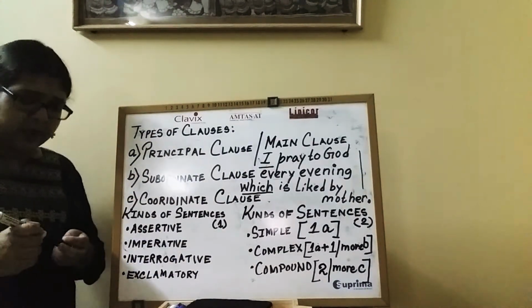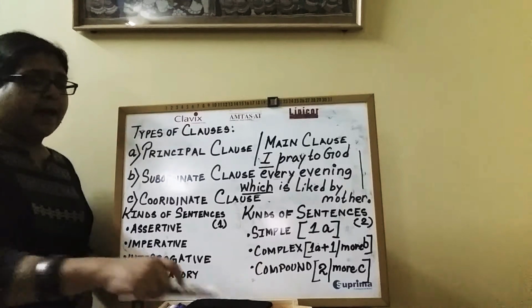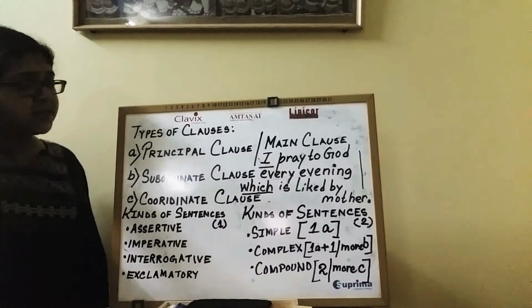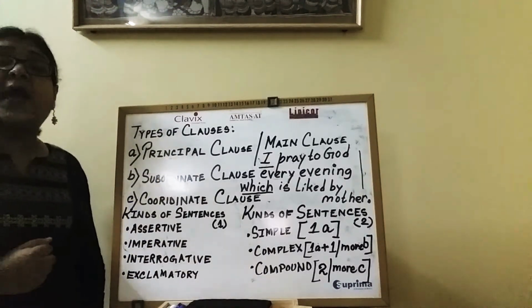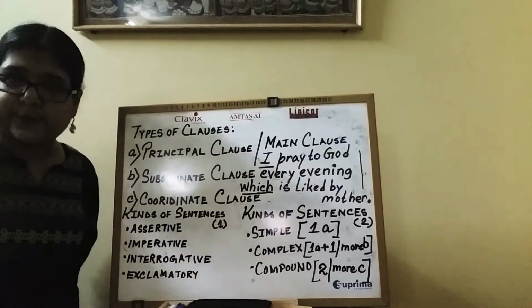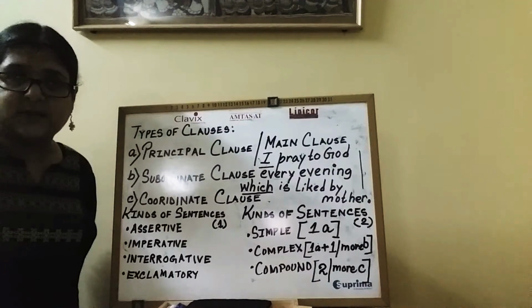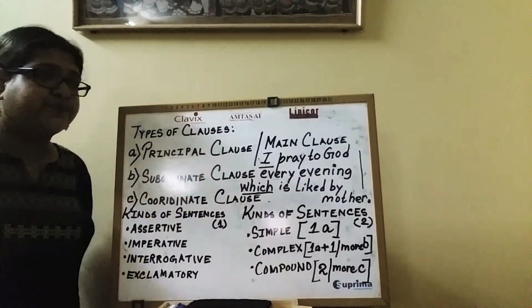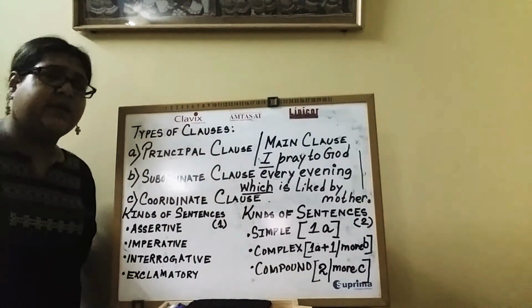What are coordinate clauses? You must have, and definitely you have studied what conjunctions are, like and, like but, and many others are there, like or.